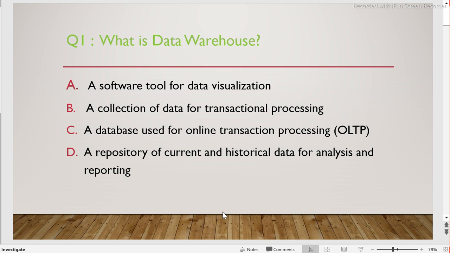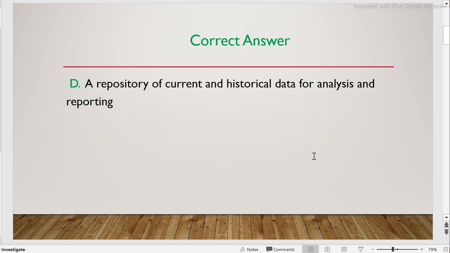All right, so let's see the answer. The answer is D, a repository of current and historical data for analysis and reporting purposes.